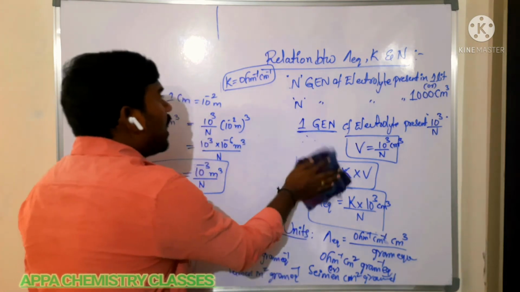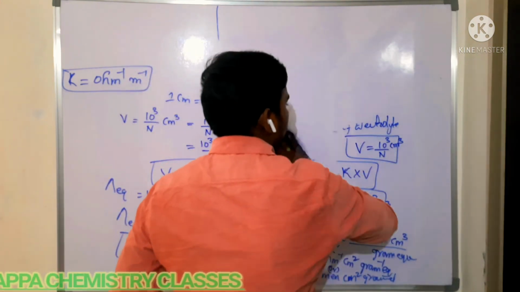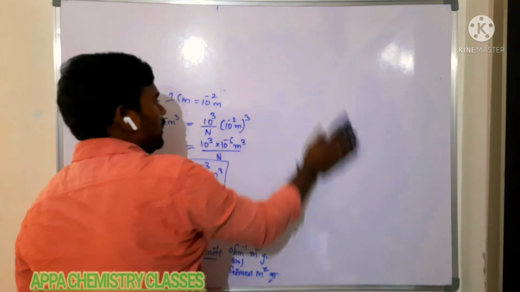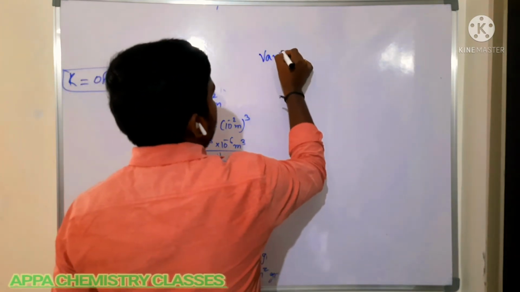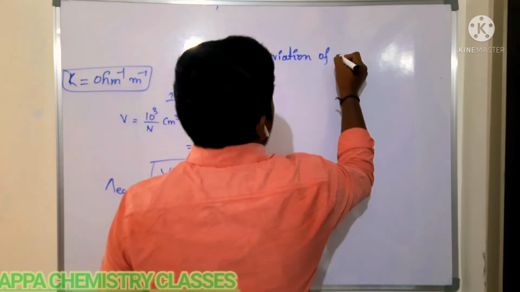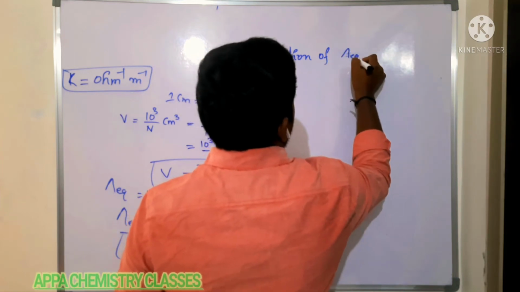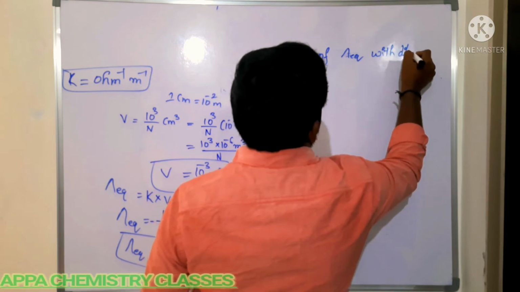Now, how does it vary with dilution? Very important point. Now we'll see the variation of equivalent conductance with the dilution. What happens upon dilution?